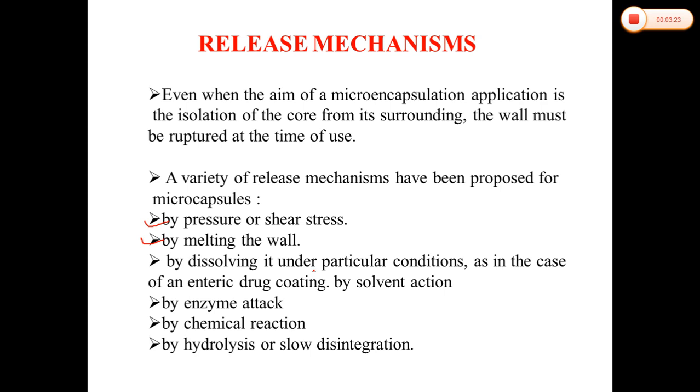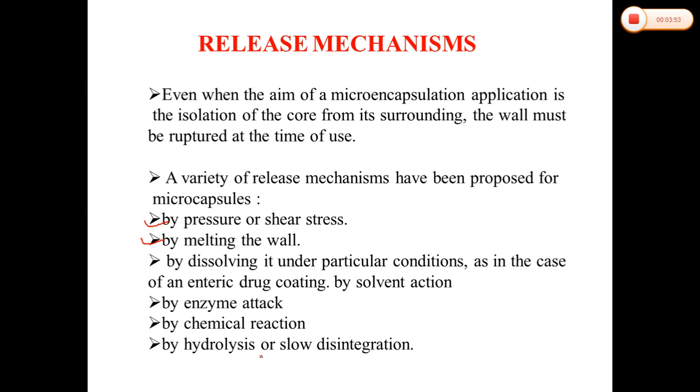So the basic mechanism that we studied under sustained release dosage forms, the dissolution controlled drug delivery system, the same we have adopted here. For the enteric drug coating, depending upon the solvent, this particular material is released. The rate of release is a function of the permeability of the coating to the extraction fluids, which we can call permselectivity.